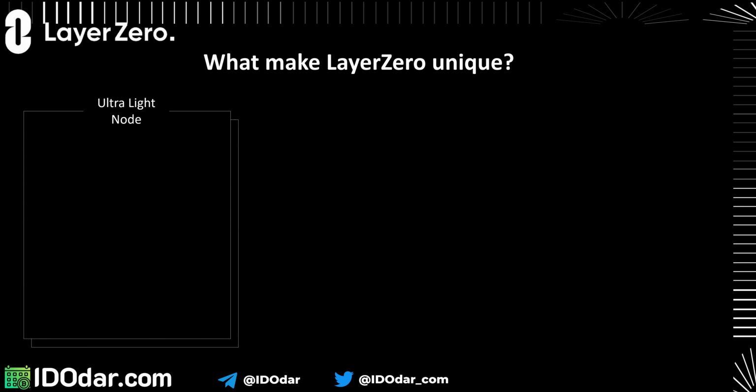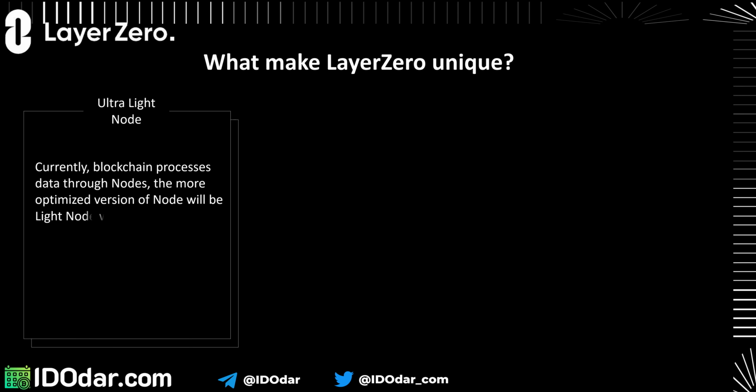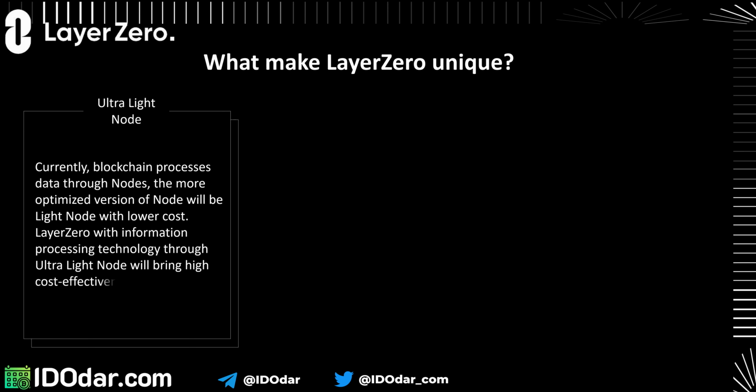Firstly, Layerzero processes data through an ultra-light node. Currently, blockchains process data through nodes. The more optimized version of a node is the light node, with lower cost. Layerzero's information processing technology through ultra-light nodes will bring high cost effectiveness.